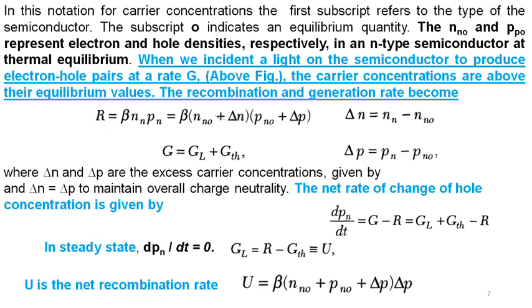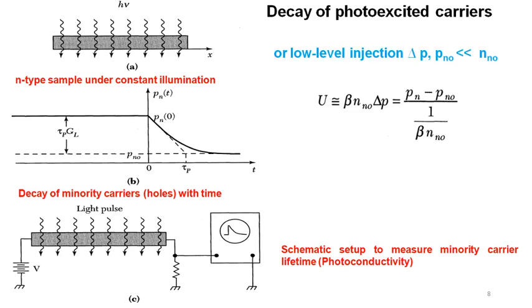The net rate of change of hole concentration is given by dpn by dt equals G minus R, and G minus R we can write as GL plus GTH minus R. At steady state, dpn by dt is equal to 0, so that GL is equal to R minus GTH, and that is nothing but U, where U represents the net recombination rate, as shown in the equation.